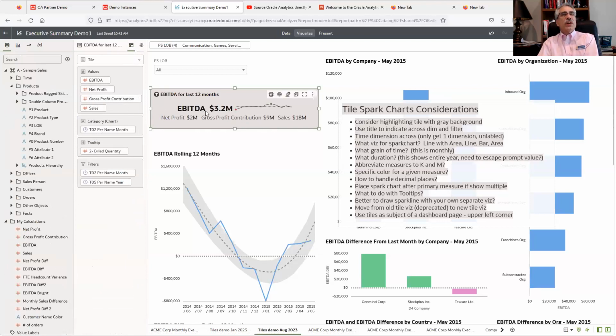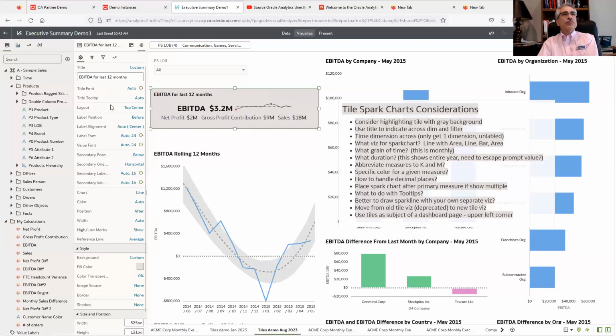Notice EBITDA, earnings before income taxes, depreciation, and amortization is in there. And I can also put additional measures that appear. You have control over whether you want them across or down, how that works. We have control in here within this chart with a capability that was new a while ago. It's actually been around for a while.